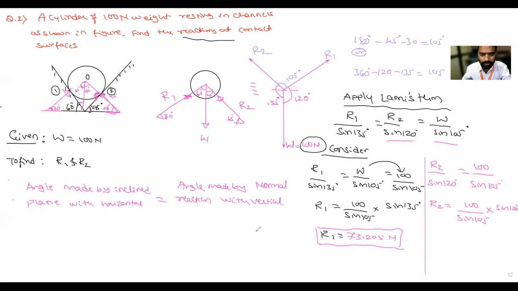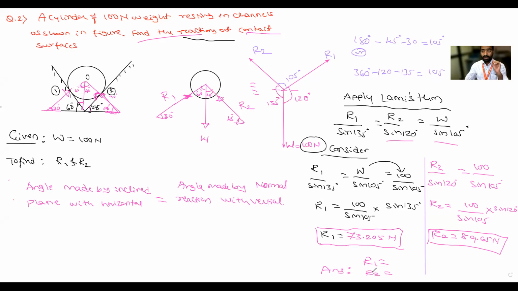Calculate. Sine of 120. R2 is equal to 89.65 Newton. Are you getting what is asked in the problem? Contact surface normal reaction. Find the reaction at contact surface R1 and R2. So finally you have to write the answers. R1 is equal to this much. R2 is equal to this much.